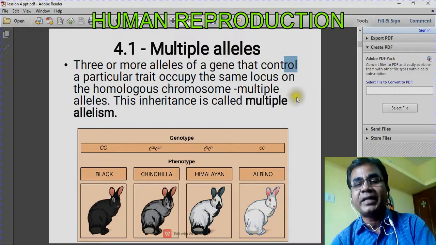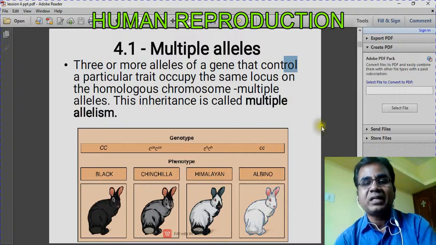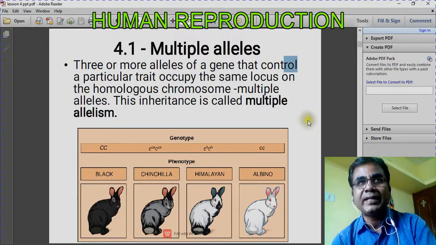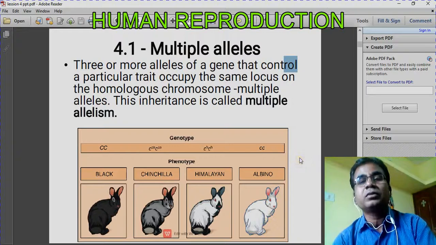That height is determined by two alleles, one is capital T and the other is small t. If the genotype is capital T, then the plant will be tall. If the genotype is capital T and small t, the phenotype will also be tall. If the genotype is small t, then the phenotype will be dwarf, that is short.